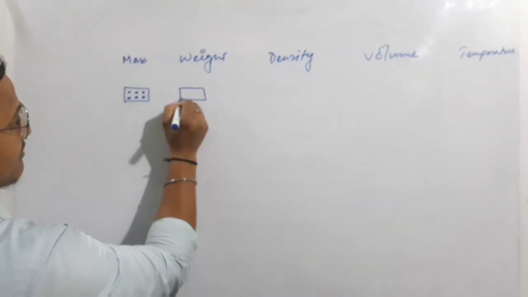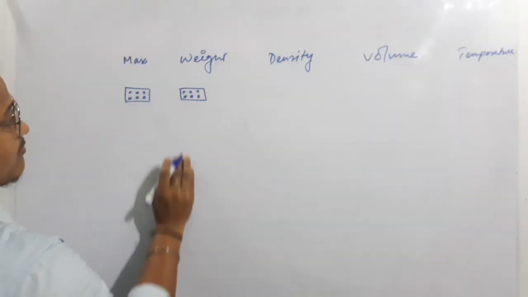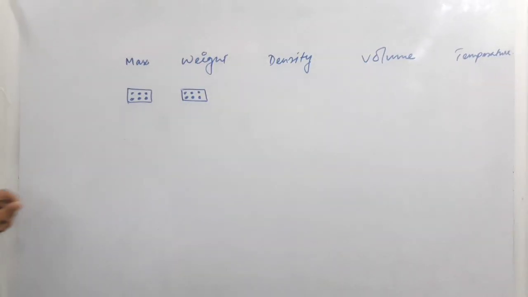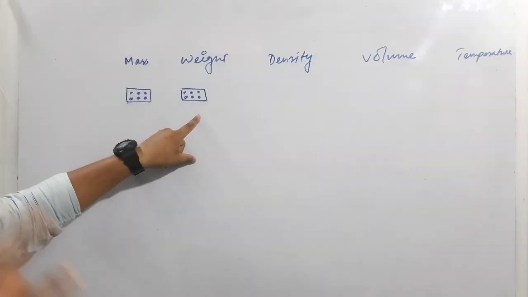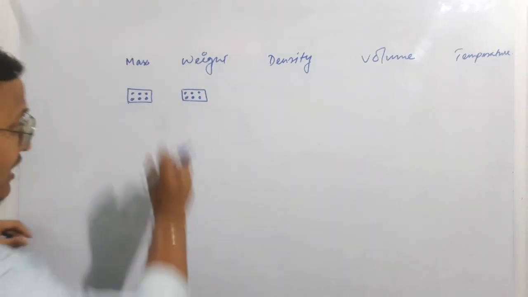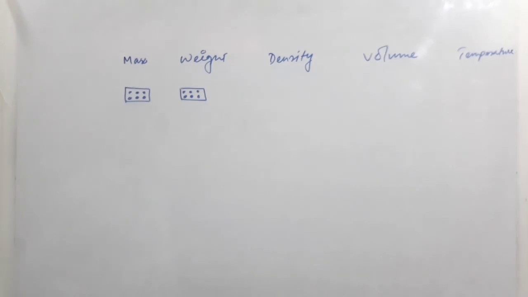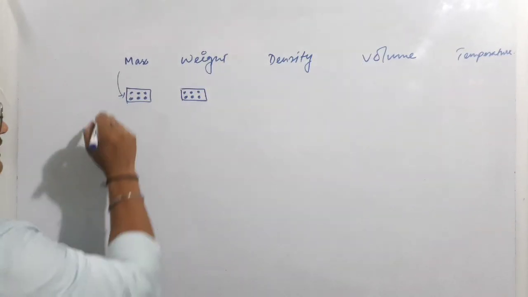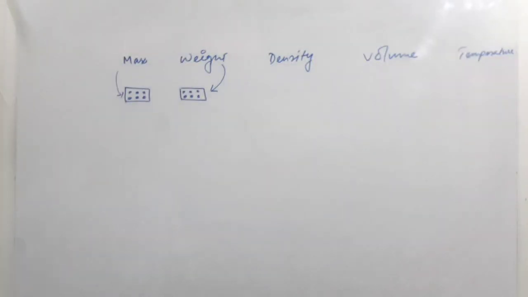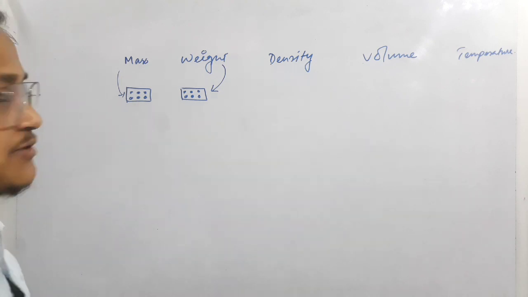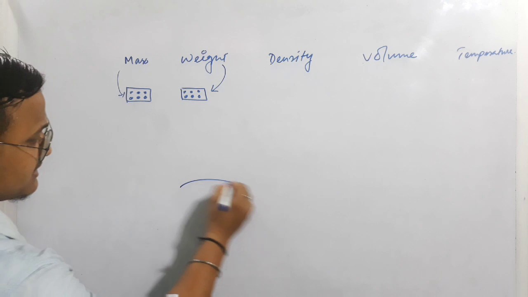But when we are talking about weight of the same 6 balls, it means the force exerted by gravity on this object, how forcefully it is being pulled towards itself by gravity. That is what we are talking about, the weight of a substance. Mass is the amount of matter present, and weight is the force exerted there. But there is also a difference, you know, guys. Suppose consider this is the earth surface, right?